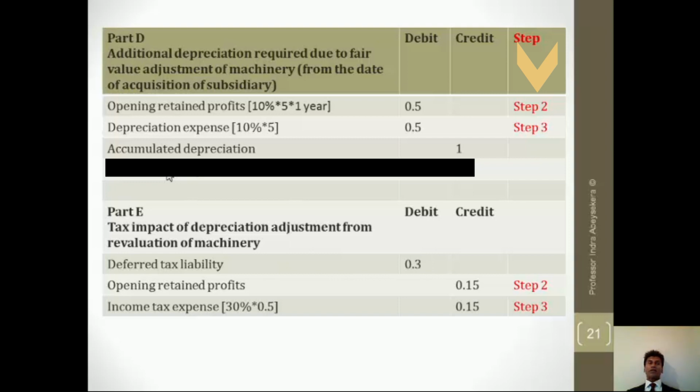And once we have done the additional depreciation for the revalued asset, there's a tax impact on that. So we write the tax impact of that.